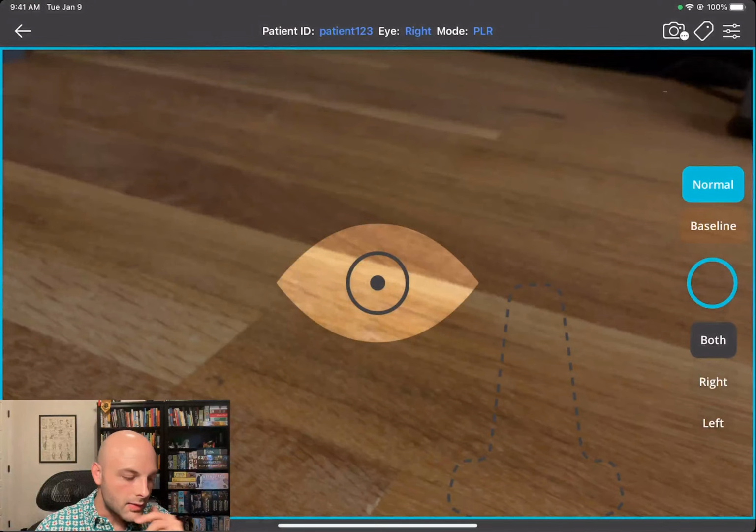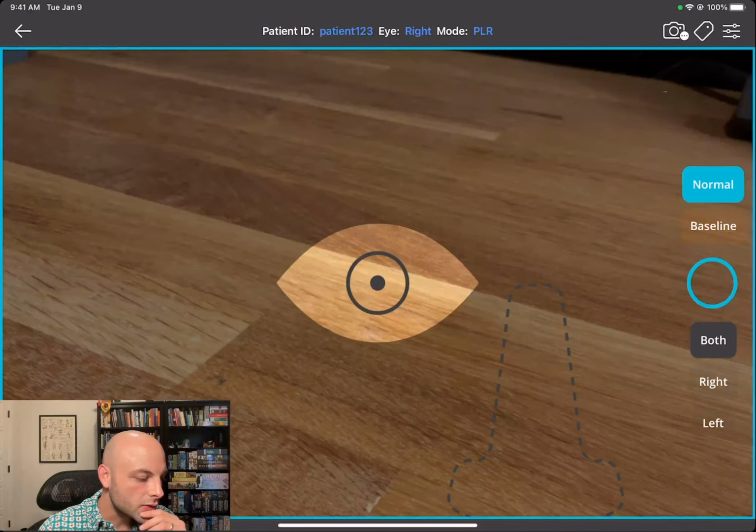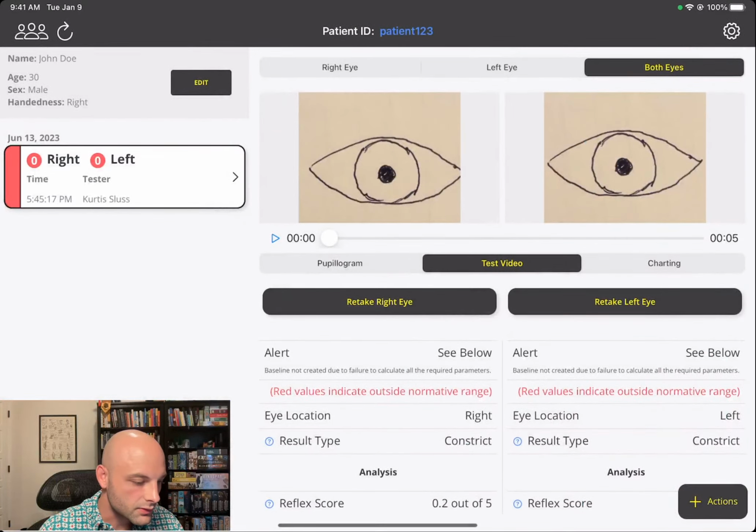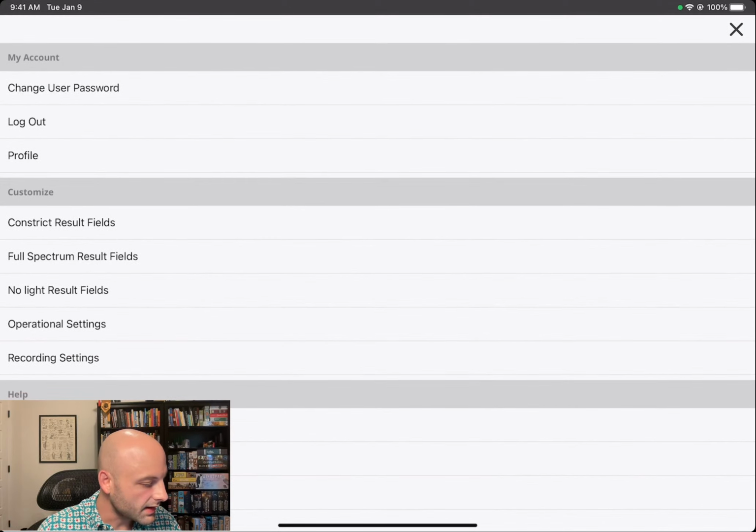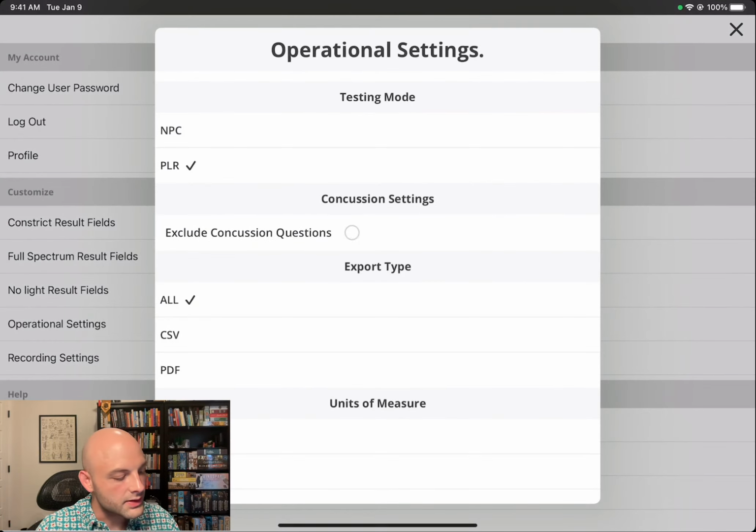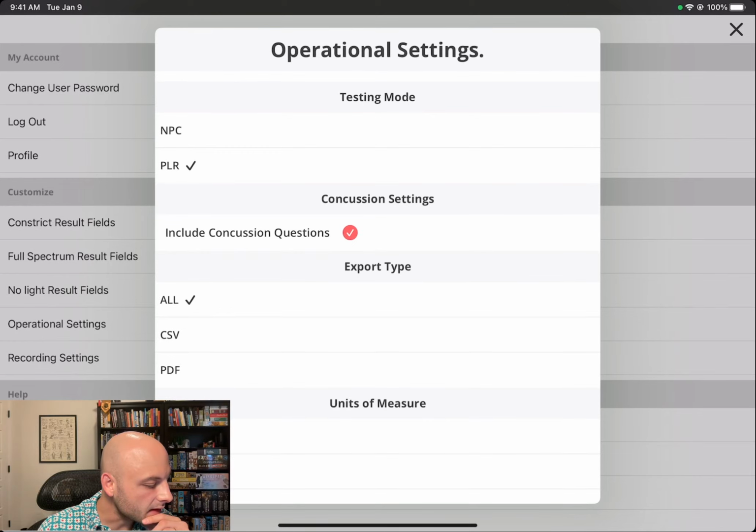So yeah, if you did set up your system for concussion, which some of our users use it for, you will see that you can have some operational settings to play with here. You can include or exclude the concussion questions. They go through things like the Glasgow Coma Scale and then last concussion date, things like that. And you may not need that every time, which is why it's convenient to turn that on and off. And then let's see, you can change your export types, unit of measure, and all of that good stuff.